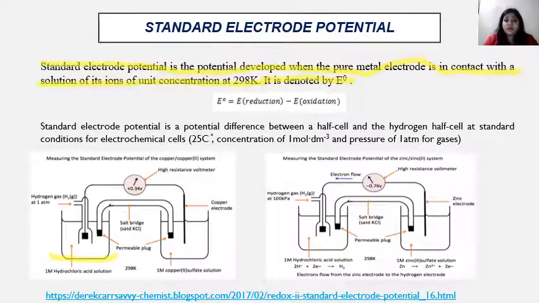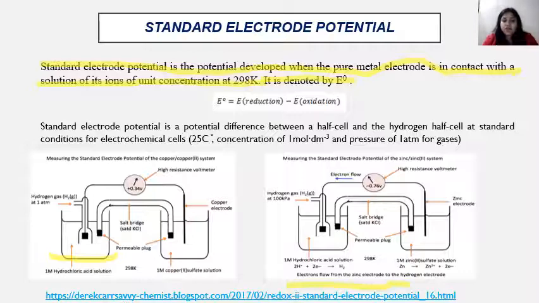So here two examples are given. The first example is the determination of the electrode potential of copper, and similarly the second is the measurement of the electrode potential of the zinc electrode system.